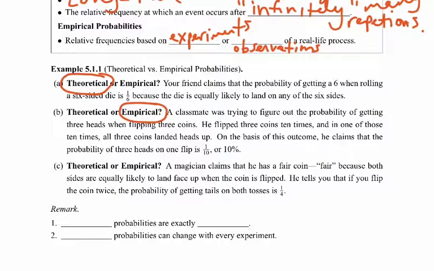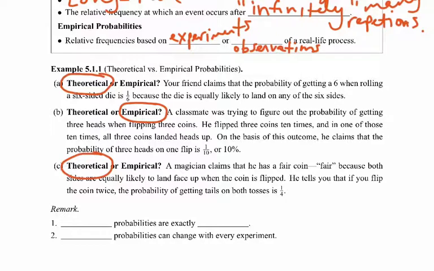A magician claims that he has a fair coin, fair because both sides are equally likely to land face up when the coin is flipped. He tells you that if you flip the coin twice, the probability of getting tails on both tosses is 1/4. Does he actually conduct an experiment? Does he actually flip the coin and count the number of times it lands on tails? He does not. He's saying what should happen theoretically in the long run. So this would be theoretical probability.